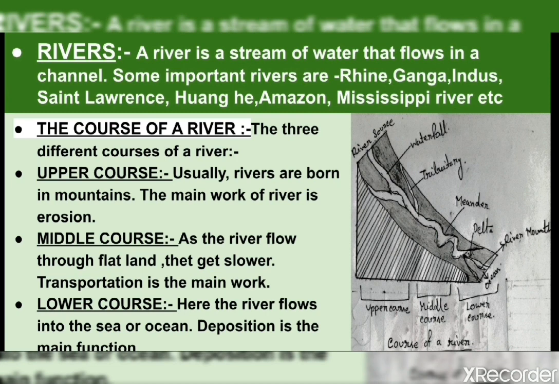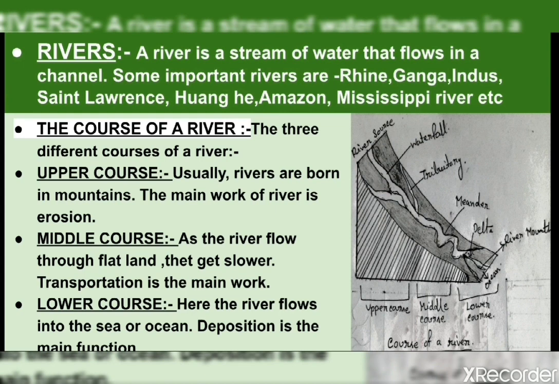The third one is the lower course. Here the river flows into the sea or ocean. The place where the river joins the sea or the ocean is called the mouth of a river. The principal function of a river is deposition in this course. Major landforms in this course are delta and floodplain.